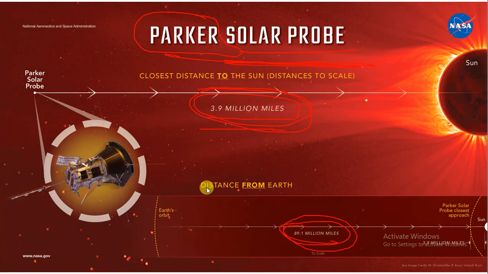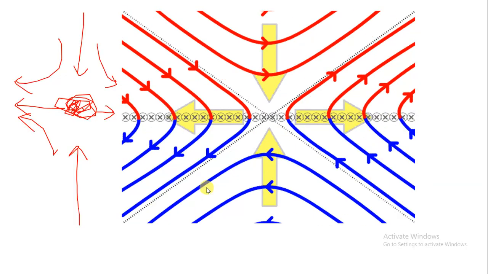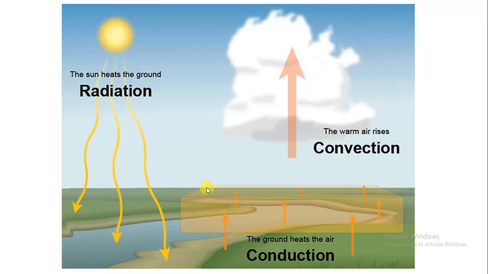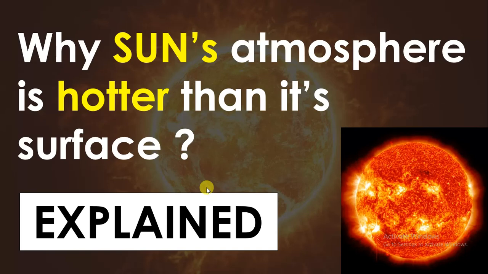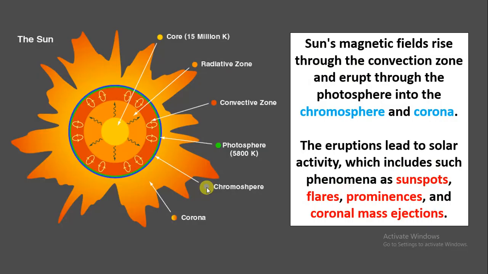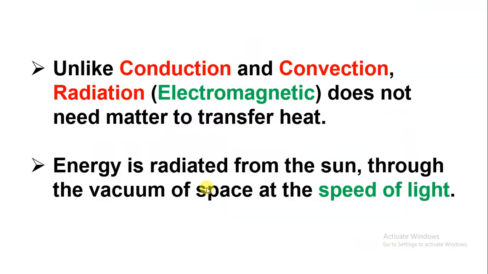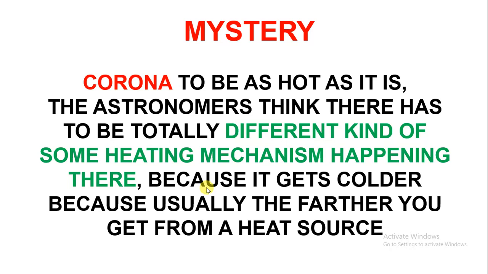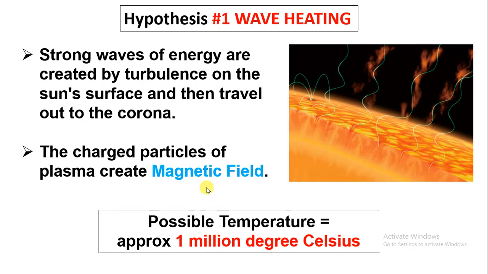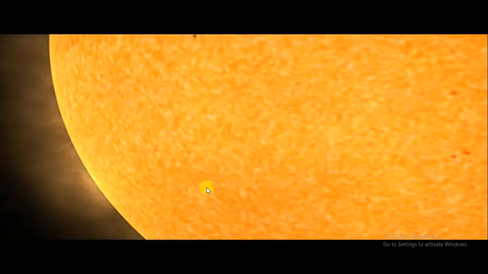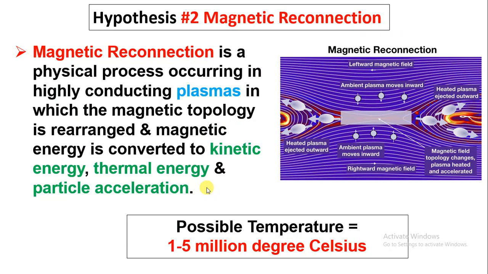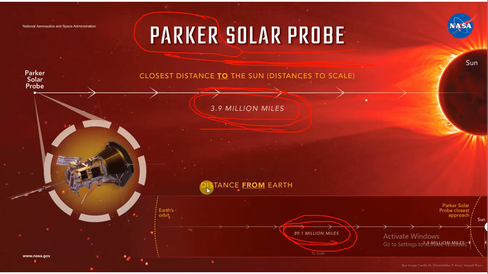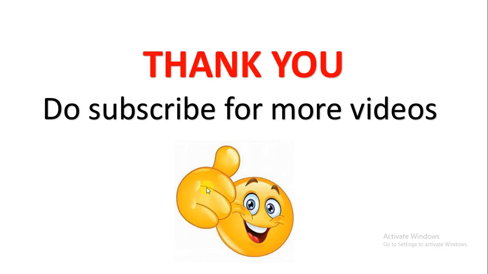So this is all about magnetic reconnection, wave heating, and the mystery of the corona. This is all about the sun's atmosphere being hotter than the sun's surface. We read about the transmission of heat and the sun's internal structure, and what the problem of corona heating is, and hypothesis 1 wave heating, hypothesis 2 magnetic reconnection, hypothesis 3 nanoflares, and the Parker Solar Probe and Aditya L1 mission. So thank you.